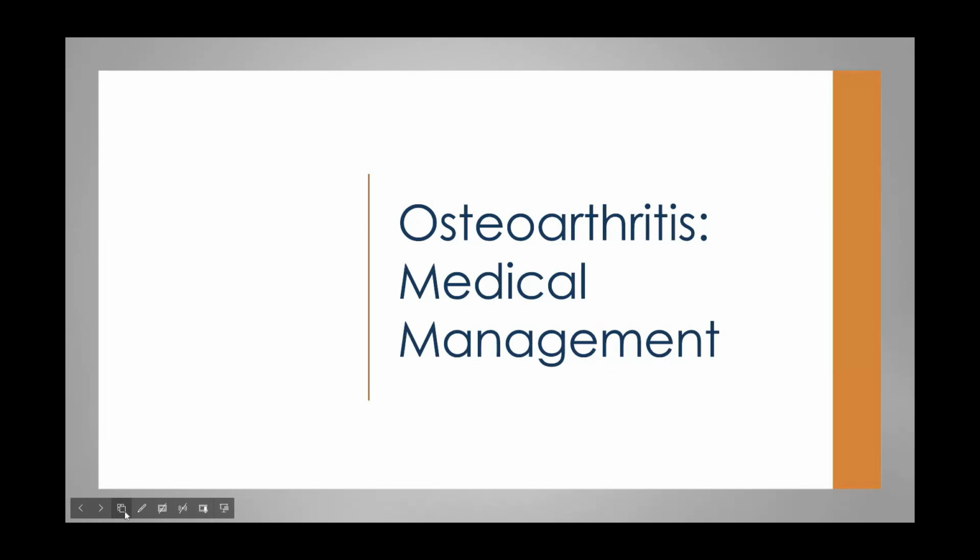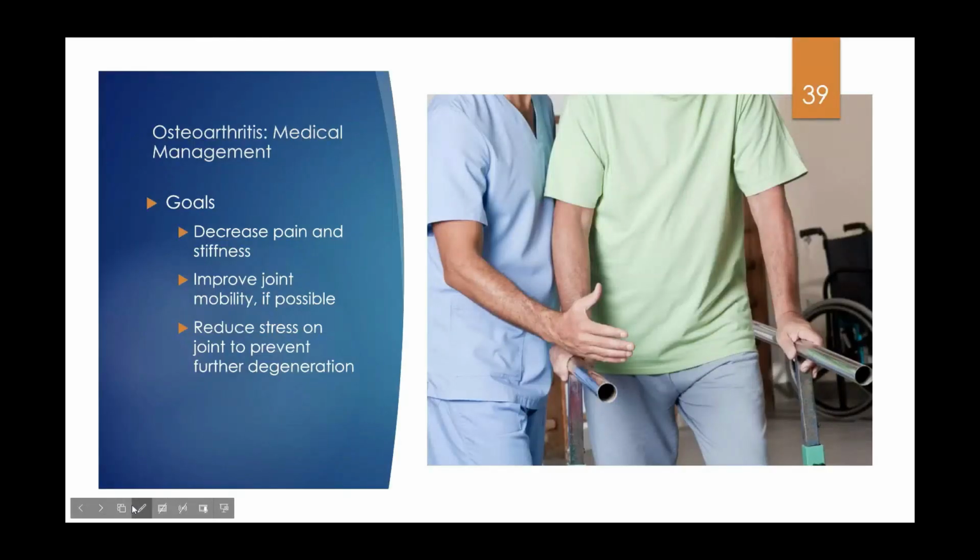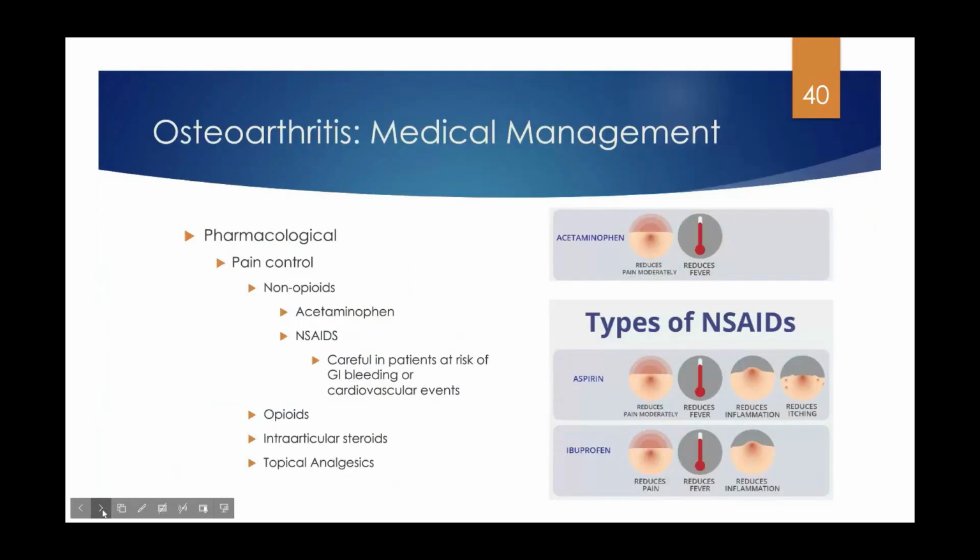So then our medical management with OA. Our goal with OA, really, there's not a lot you can do. We want to decrease the pain and stiffness, improve joint mobility as much as possible, and reduce stress on the joints to prevent degeneration.